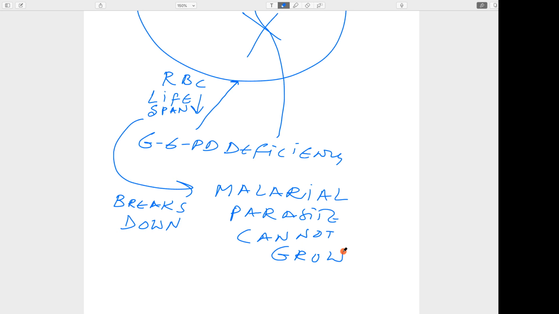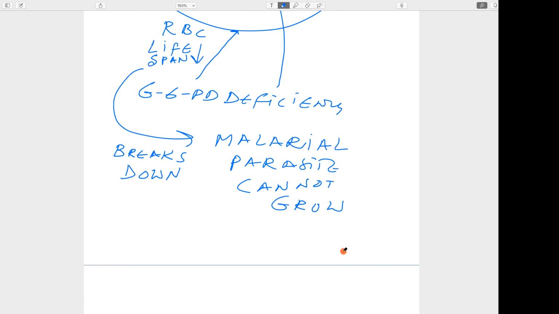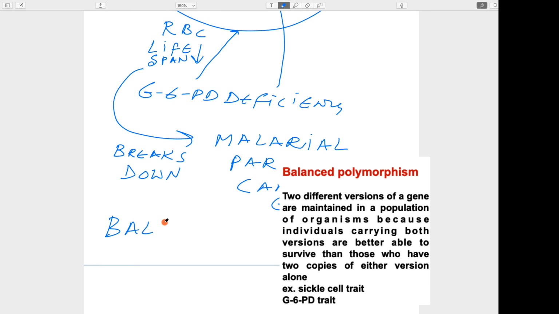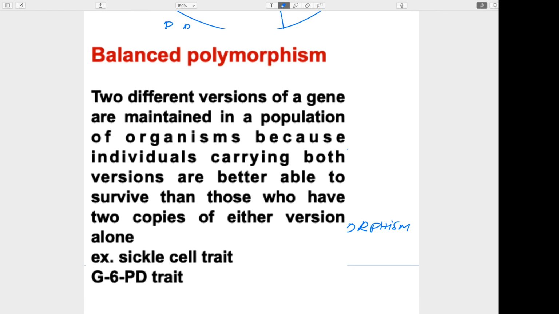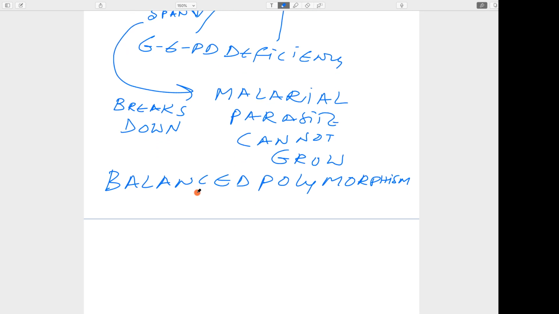So this can be included in balanced polymorphism. One gene is causing the disease in that person, and another mutated gene can provide resistance to the particular disease, so that the person can survive. So we call this balanced polymorphism.